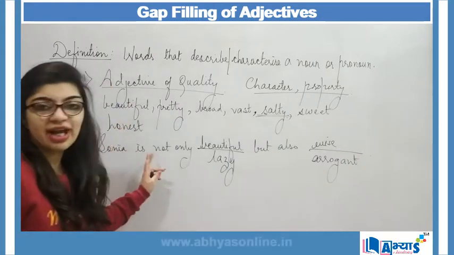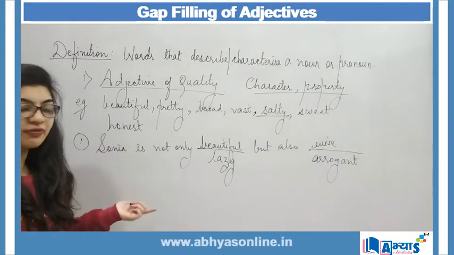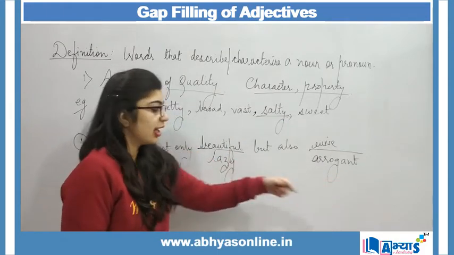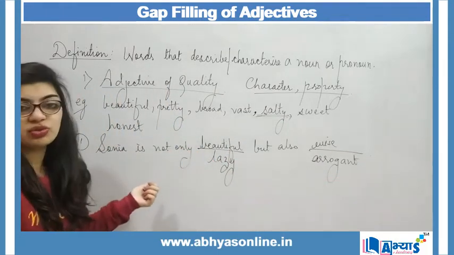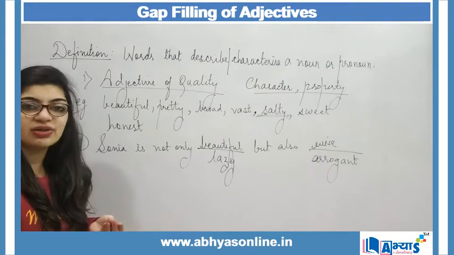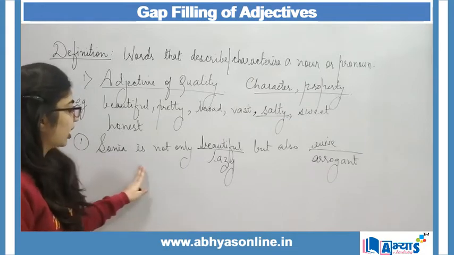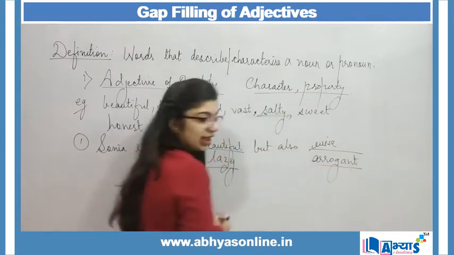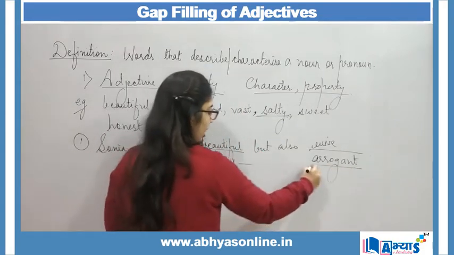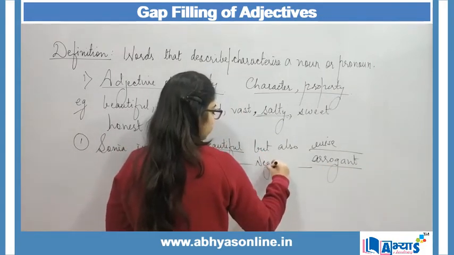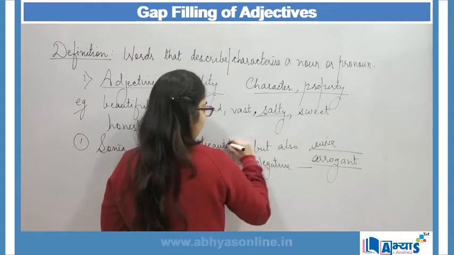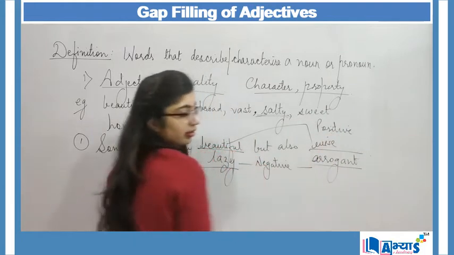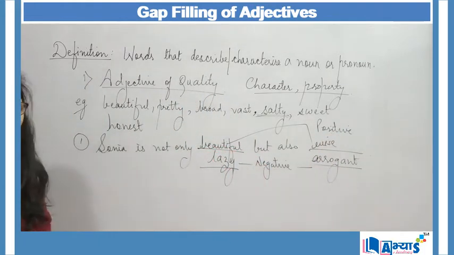So when I am describing Sonia in a positive manner, in that case I can make use of words like beautiful and wise. But when I do not want to describe a positive character of Sonia, I can say Sonia is not only lazy but also arrogant, because this shows the negativity. These two are showing the negativity, and these two can show the positive qualities of a person, right? So this can be one example.